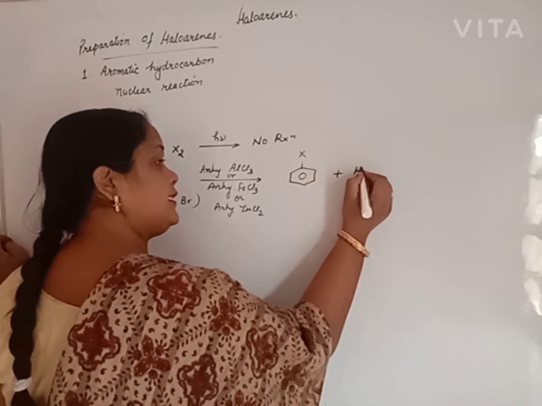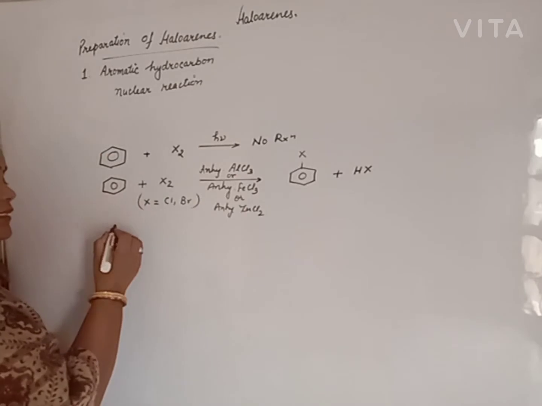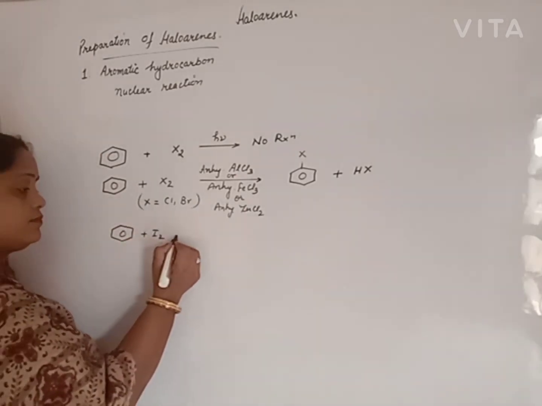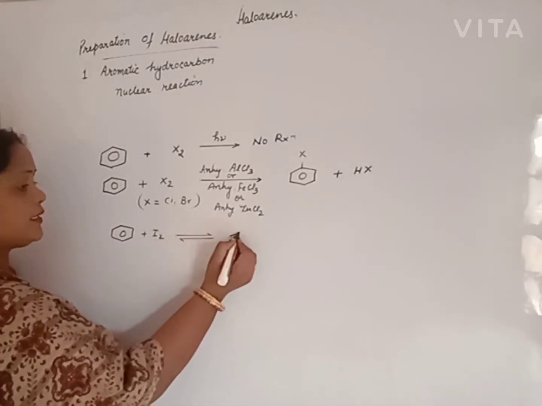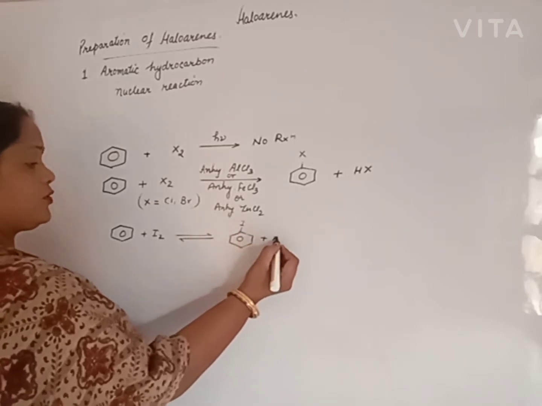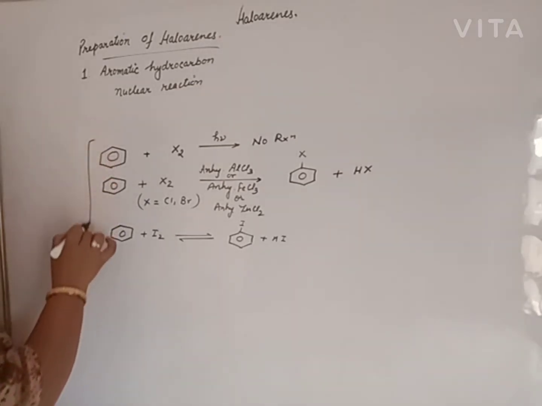One H is removed and replaced with a halogen. If this reaction is used for iodine, beta, it is a reversible process. Reaction takes place, but it is reversible in nature, so iodobenzene can't be prepared by this method. Fluorobenzene is not prepared because HF is obtained, and hydrofluoric acid is highly explosive in nature. These are known as nuclear reactions.